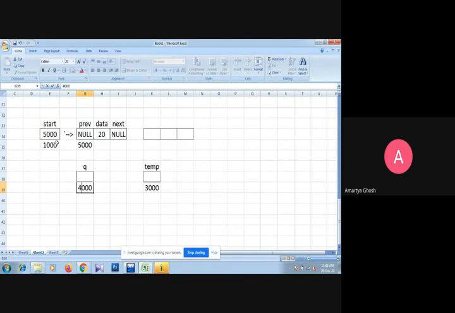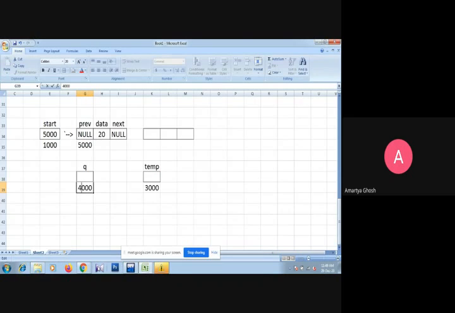Start is fixed for the whole program, it is not terminated until the program is terminated. That much time start will be fixed at 1000. Because the last function is over, the variables or pointers of that function should also be over.